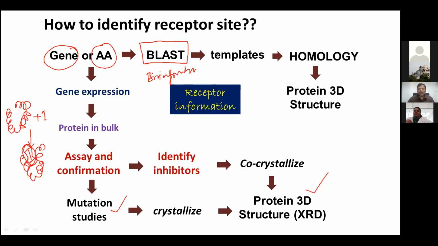All of this, obtaining a template and obtaining a gene or amino acid sequence from the internet, requires only a computer, or right now you can even use your mobile phone. BLAST analysis is done on a computer. Templates are obtained using internet resources. Homology modeling can be done using online tools, or you can download free software like Modeler. A computer with 4 GB RAM is fine, and 8 GB is really good. A 1 GB graphics card and Windows 10, or whatever systems we have right now, are more than enough to do this experiment.